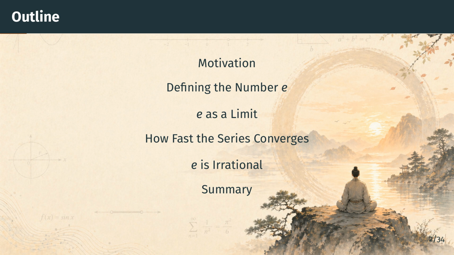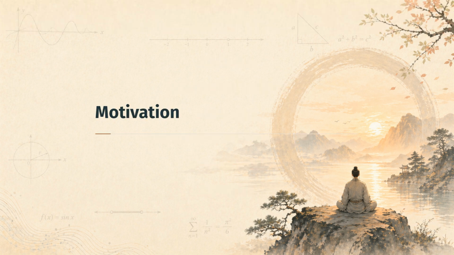Next comes the first big theorem, which shows that e is also the limit of 1 plus 1 over n to the n. After that, we measure how quickly the defining series converges, obtaining a clean error estimate. That estimate is the key to the final result, the proof that e is irrational. We close with a summary of what we have learned.